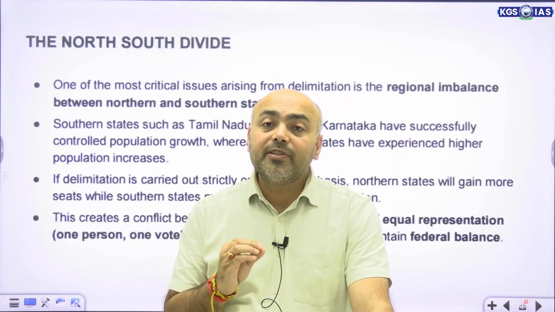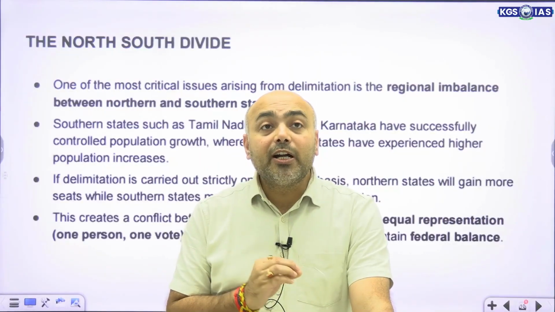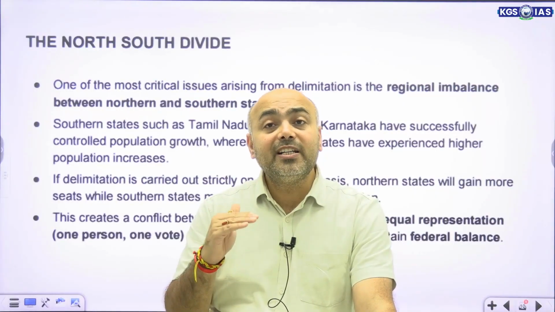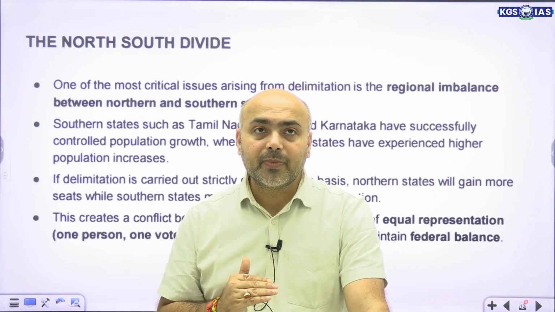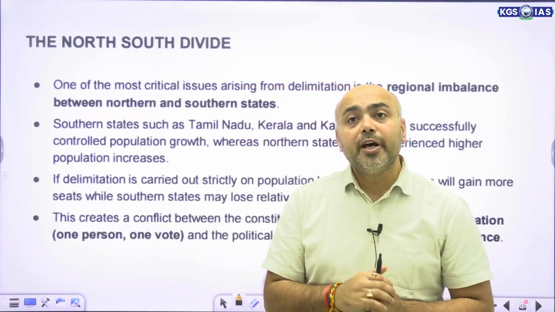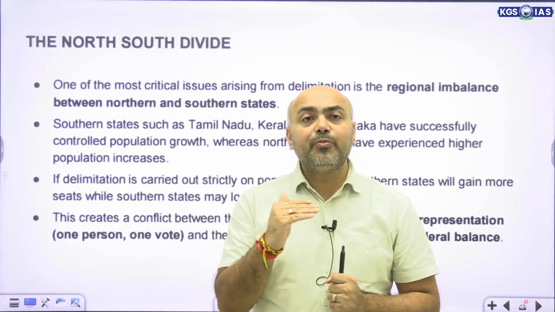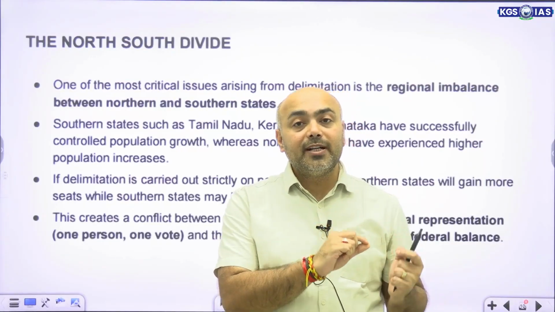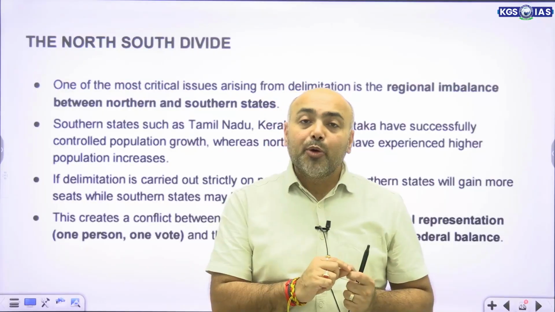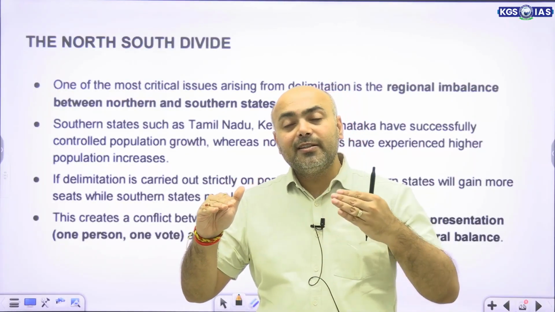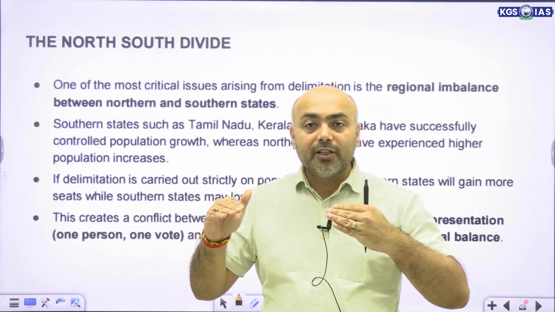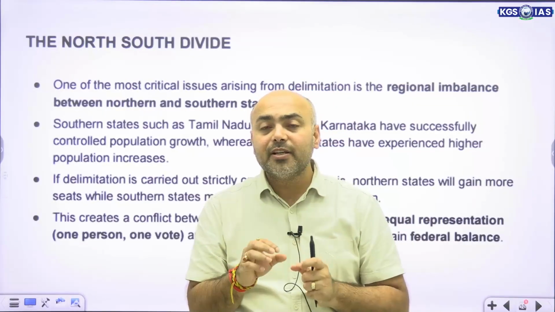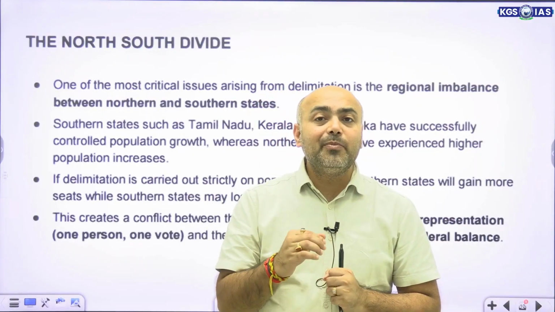Because these states have successfully taken up measures to control population, and they have restricted their population growth. Now, this restriction of population growth will have a negative impact on their representation. Why? Because the other states, primarily the northern states or those states which are classified as Hindi heartland states, have still not been able to achieve this.